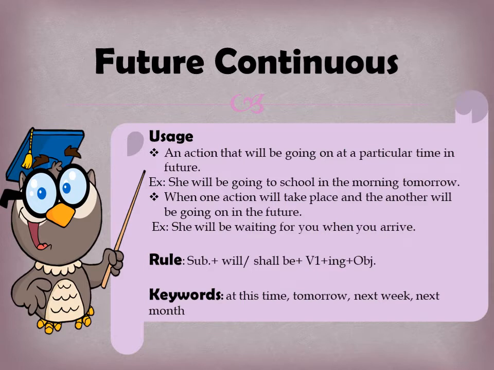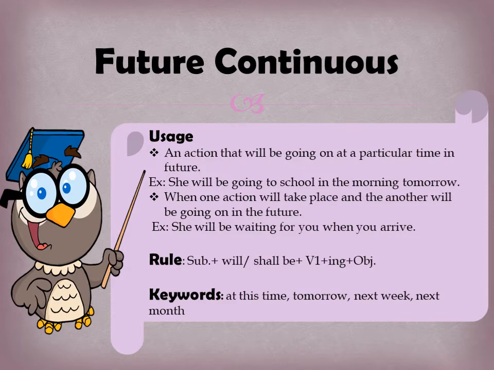The interrogative is will or shall plus subject plus be plus V1 plus ing plus object. Will she be going to school in the morning tomorrow? The keywords, the time frequencies that can be used, are at this time, indicating a particular time, tomorrow, next week, next month. So students, here the keywords can be maximum because any particular time that is mentioned to you in the future indicates a future continuous tense.